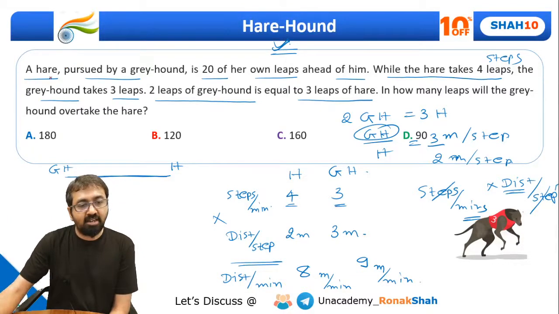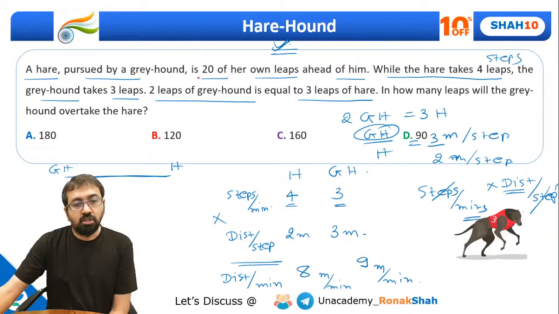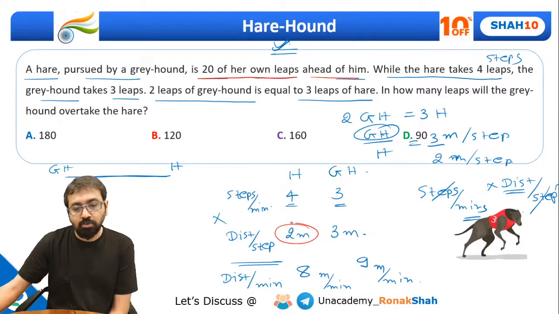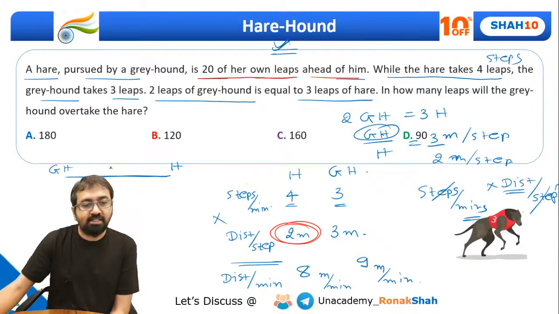So a hare is pursued by a greyhound. A hare pursued by a greyhound is 20 of her own steps, that is hare steps, ahead of him. So hare का एक step हमने कितना distance का लिया है? 2 meter long लिया है एक step. So 20 steps कितना होगा? 40 meter हो जाएगा. Yes. So basically the hare is 40 meter ahead of the greyhound.